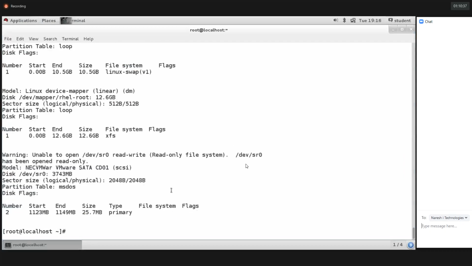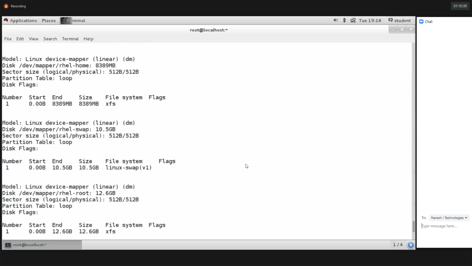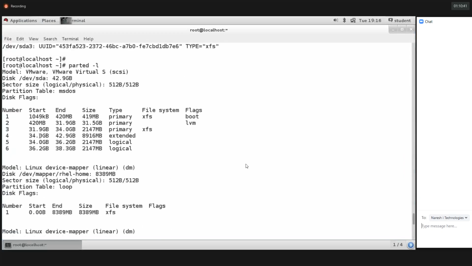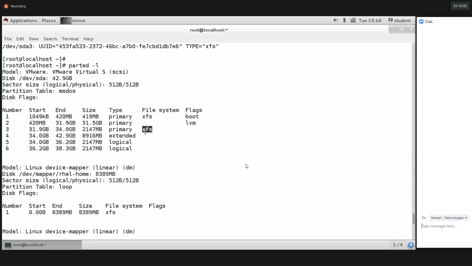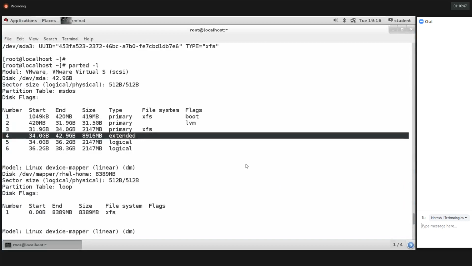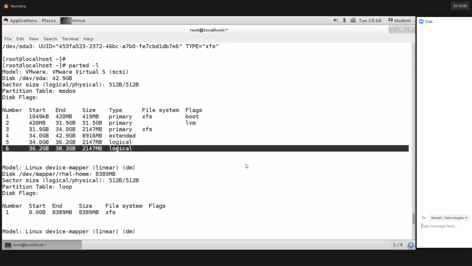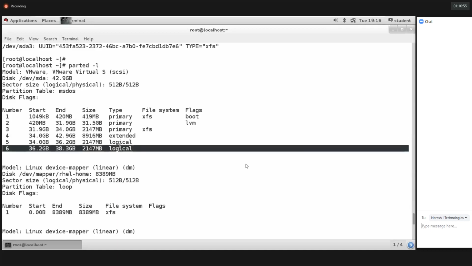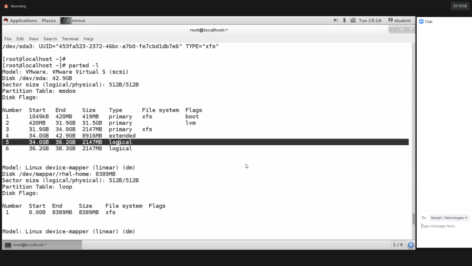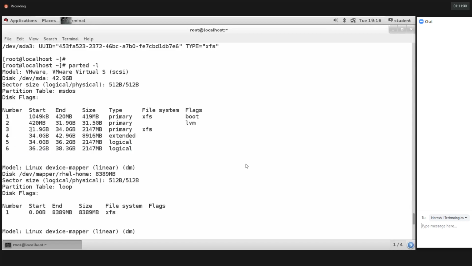Parted hyphen, go a little bit up. See, /dev/sda3 XFS partition. So it's extended and it's a logical drive. See here, logical drives. But the logical drives don't have any file system. You are unable to store the data into this logical drive. So first of all, we need to assign the file system. Then only can we store the data. So /dev/sda3 has an XFS file system.